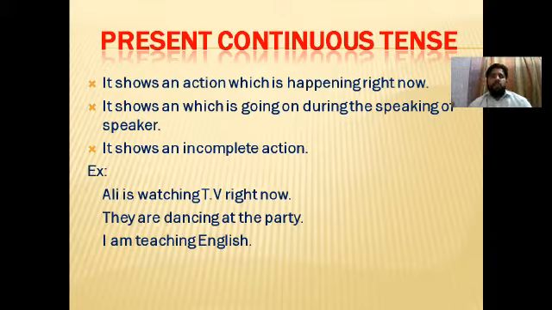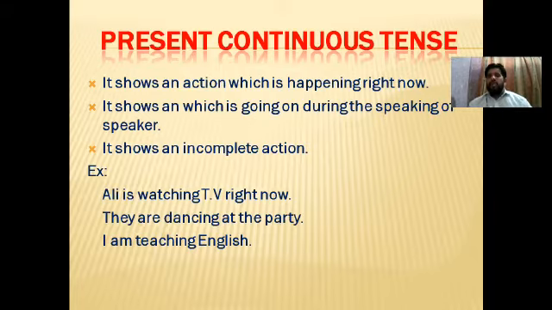Third definition: it shows an incomplete action. Incomplete action means an action which is incomplete. Any action which is continuous is definitely going to be incomplete as well, because it is continuous. Like I'm teaching English, it means I'm teaching present continuous tense. Half of the part of present continuous I have taught, and half of the part is remaining. I am in the middle of my action. My action is not completed yet. My action is incomplete. Like you are learning present continuous tense. You have learned the definition, but you haven't learned the structure of present continuous tense right now. So at this point in time, your action is incomplete.